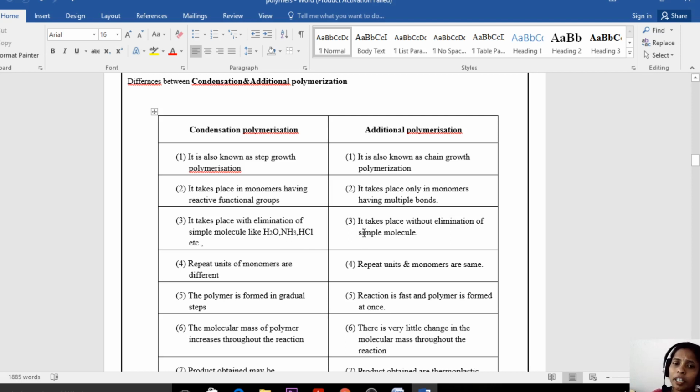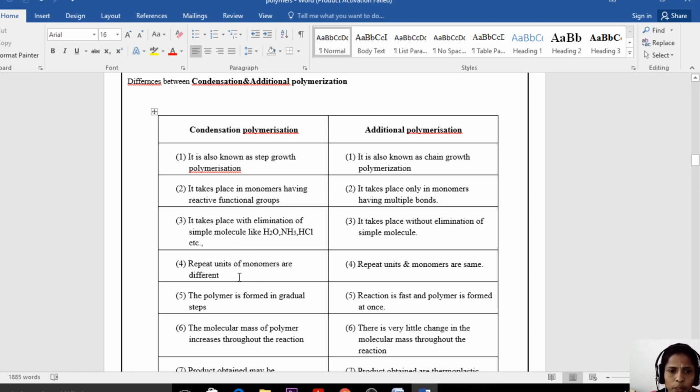An unsaturated compound is a compound having multiple bonds, that means either a pi bond, a double bond, or a triple bond. Only such compounds participate in addition polymerization. Condensation polymerization takes place with the elimination of simple molecules like water, ammonia, and hydrochloric acid. But addition polymerization takes place without elimination of simple molecules. So there is no elimination of molecules in addition polymerization. Whereas in condensation polymerization, only after removal of molecules is the polymer synthesized.